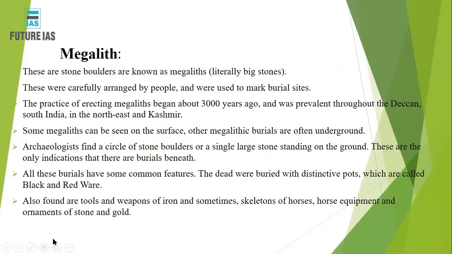All right, so these were some of the important known things about the Rigveda period. Okay, now let's understand the megaliths. These were stone boulders known as megaliths, literally meaning big stones. All right, so we will discuss from this slide tomorrow.